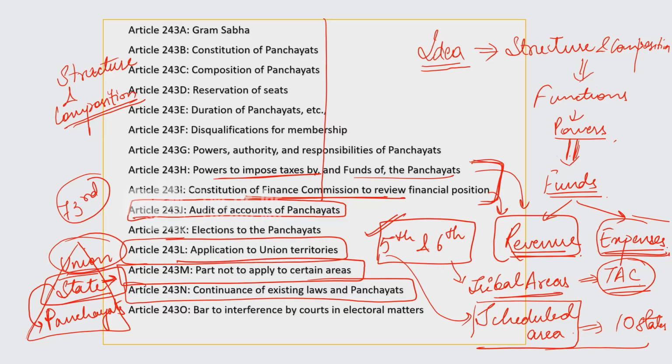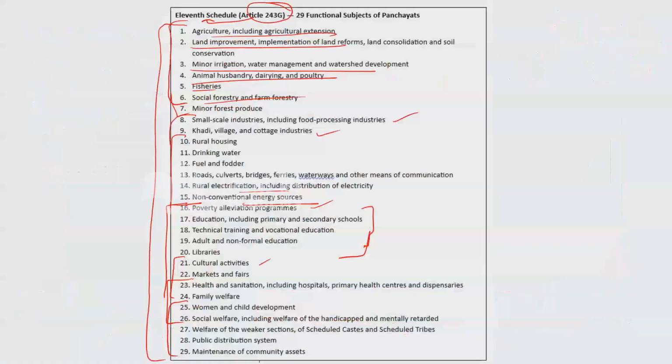But what happens to UTs which are under the control of union? So we have to deal with that. What happens where already there is autonomy under 5th and 6th schedule? What happens to those areas? And then what happens to those panchayats which are already in existence in the states? So these three articles deal with that, where all it will be applying.